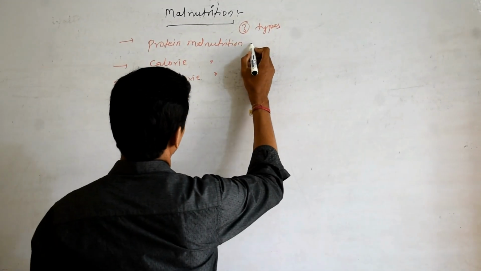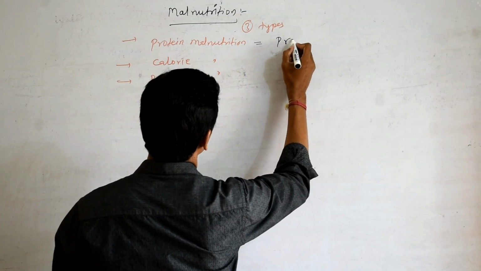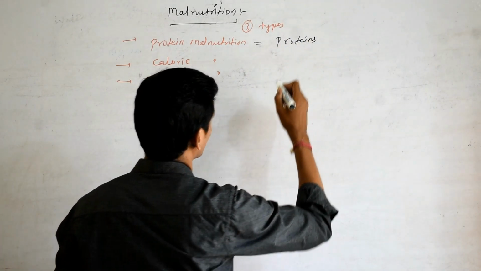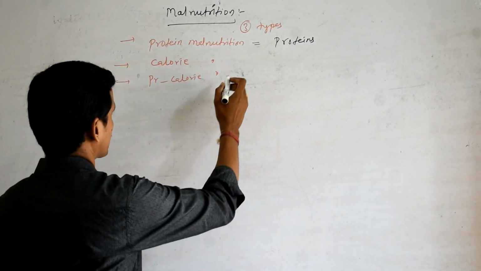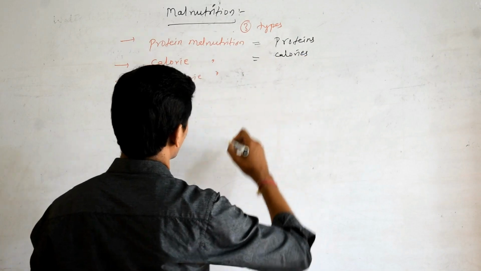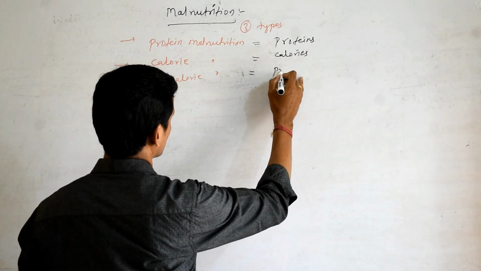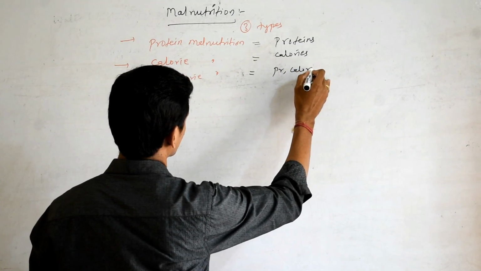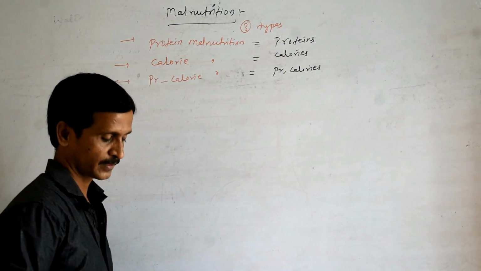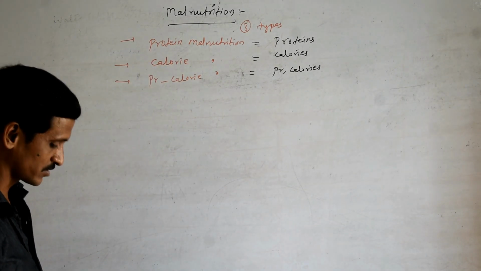Protein malnutrition means the diet from which proteins are missing for a prolonged period. Okay, calorie malnutrition, where calories are missing for a prolonged period. Protein calorie malnutrition means here proteins and calories are missing for a prolonged period. Okay, so let us discuss their deficiency disorders.